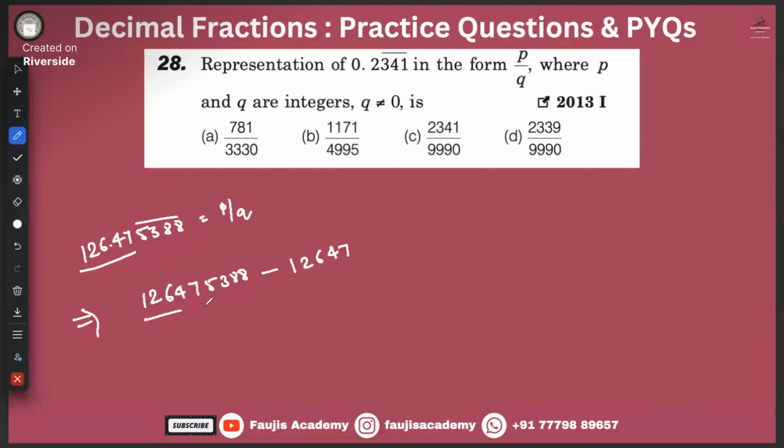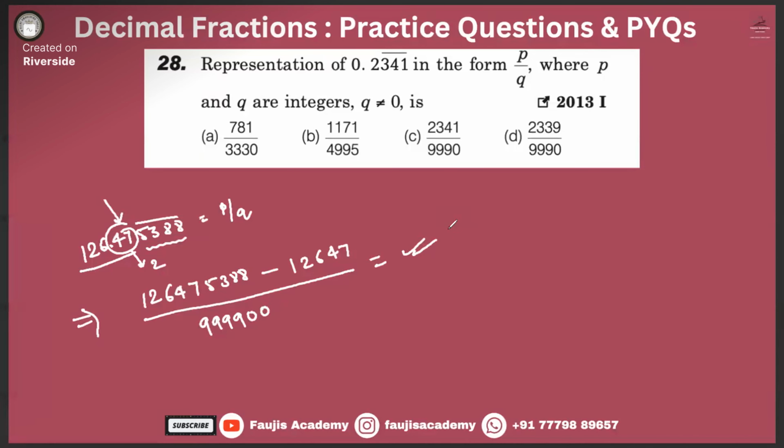That means this number, 12647, divided by, how many digits have got a bar over them, Moilan? 4 digits, sir. So shall we write 4 times 9? Yes, sir. And how many digits after the decimal have got no bar above them? 2 digits, sir. So how many times should we write 0? 2 times. That's it. Now you solve this. Whatever you get, that is your answer. Got it, Moilan? Yes, sir. Cool. We'll move to the next question.